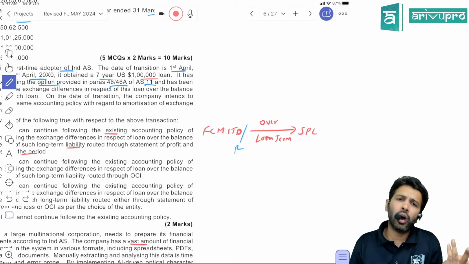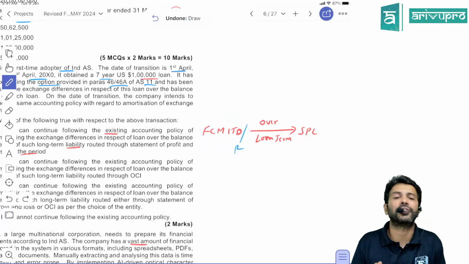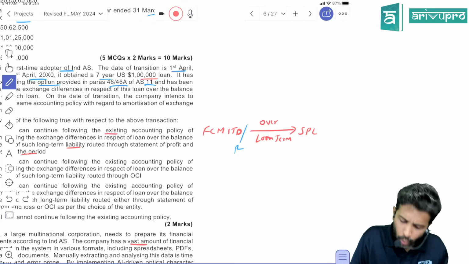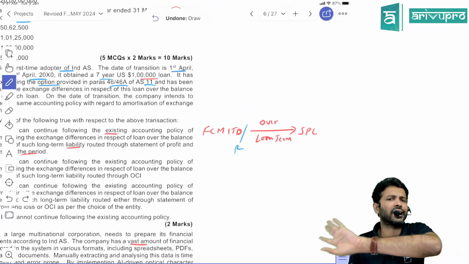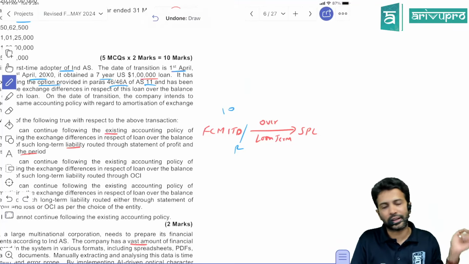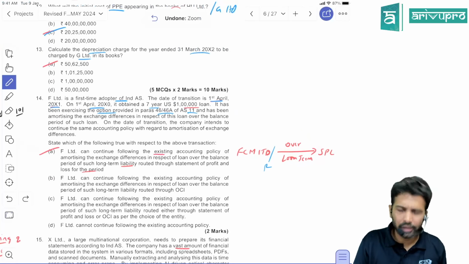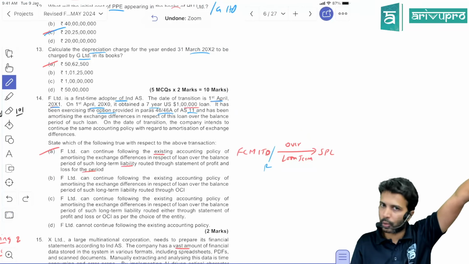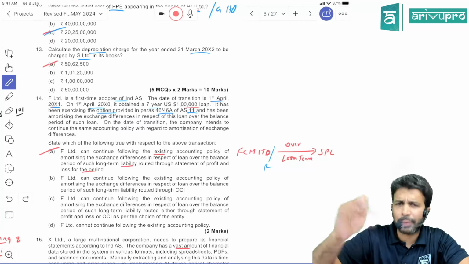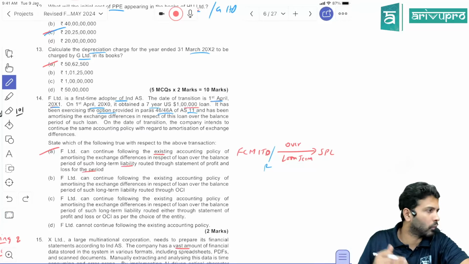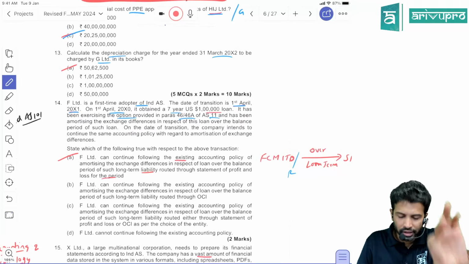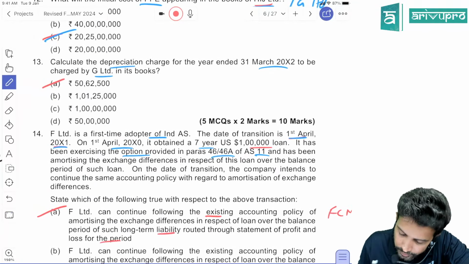That is one. Or if the company wants, they can reset this FCMITD, meaning whatever balance is there, they can reset it to 0. Whatever FCMITD balance is there, straight away they can transfer it to SPL. If suppose it has a 10 lakh balance, the entire 10 lakh on the date of transition you can transfer to SPL and do the accounting as per Ind AS 21 going forward. Or they can apply Ind AS 21 retrospectively. Those are the options available with the company, right? So now here, what the company is wanting to do.